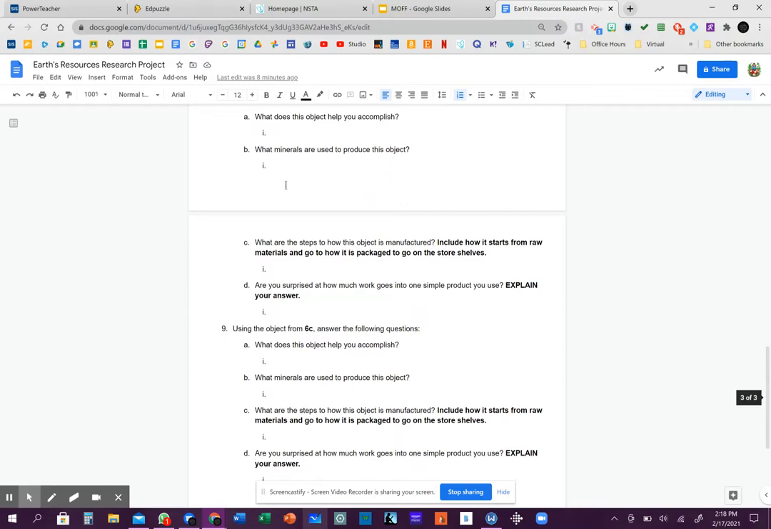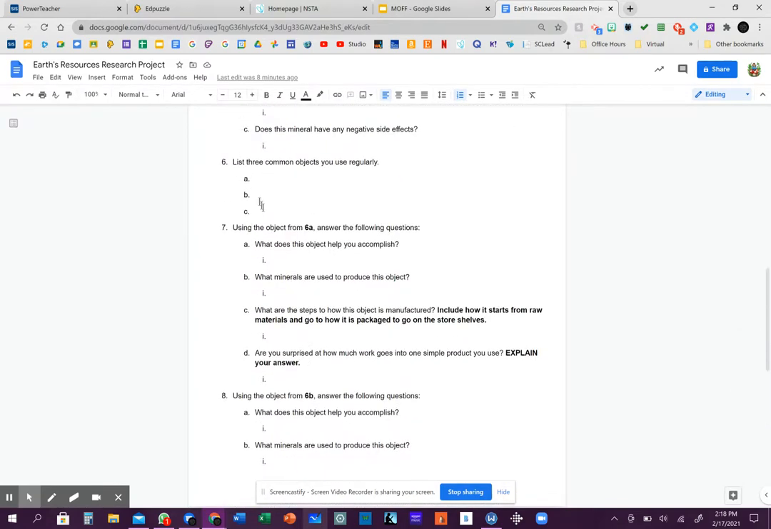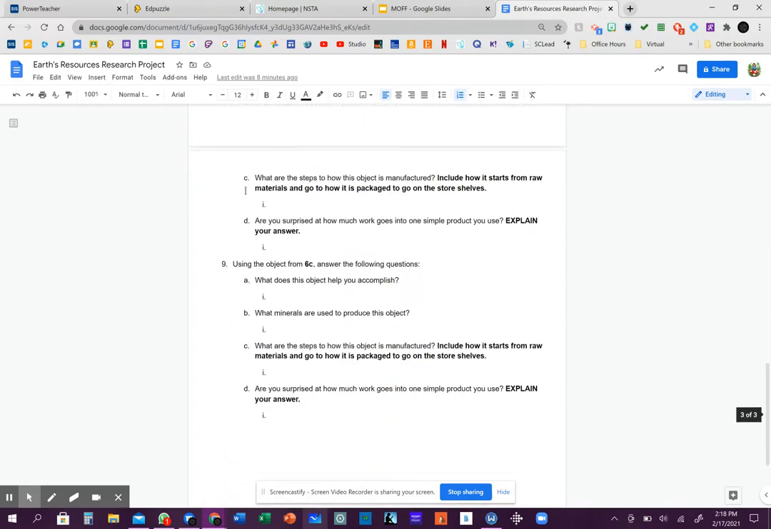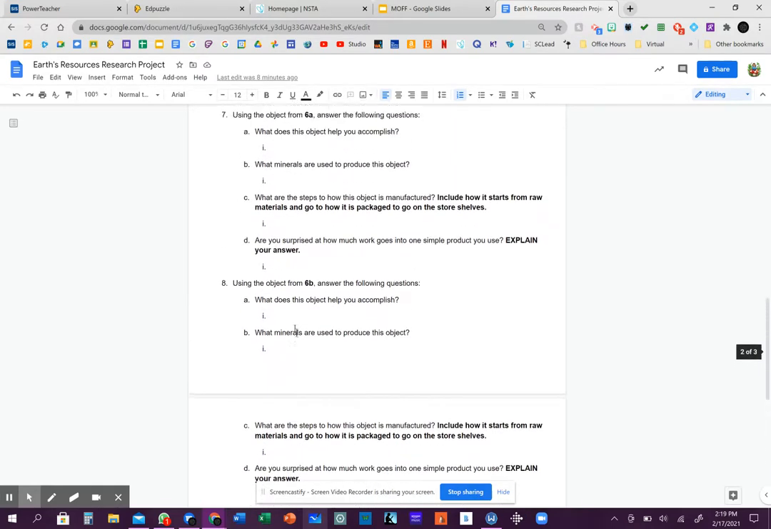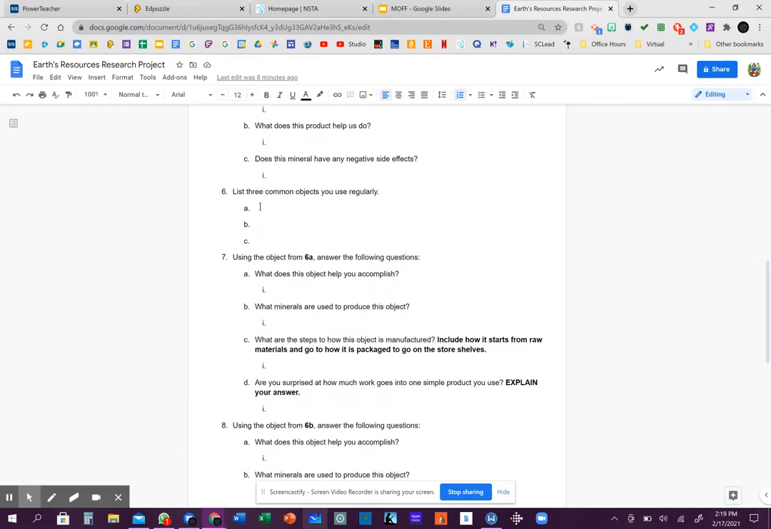Okay? And then number 9, you're using the object from 6C. So if you come back up here to number 6, whatever object you put in this letter spot right here. So object C would be the object you placed right there. And you're going to answer the same questions still. What does the object help you accomplish? What minerals are used to produce it? So it's the same questions I'm asking you about all 3 objects that you listed in number 6.